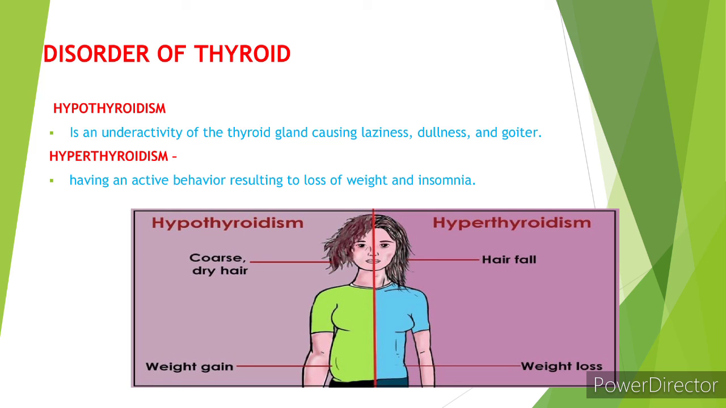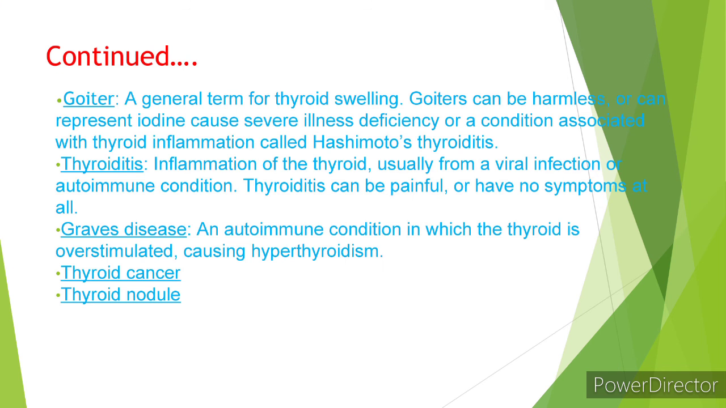Next is the goiter. Goiter is the general term for thyroid swelling. Goiter can be harmless, or it can represent a thyroid causing severe illness or deficiency. Next is thyroiditis. It is an inflammation of the thyroid. Graves' disease is an autoimmune condition in which the thyroid is overstimulated. And next are thyroid cancer, thyroid nodule, and thyroid storm.